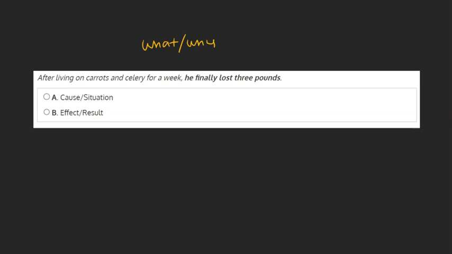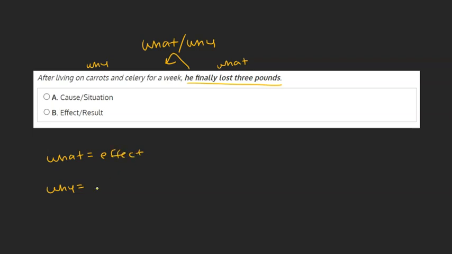The main event in this sentence is he finally lost 3 pounds. This is our what. Why did he lose 3 pounds? Because he lived on carrots and celery for a week. This is our why. Once we've established the what and why of our sentence, we can use the rule that